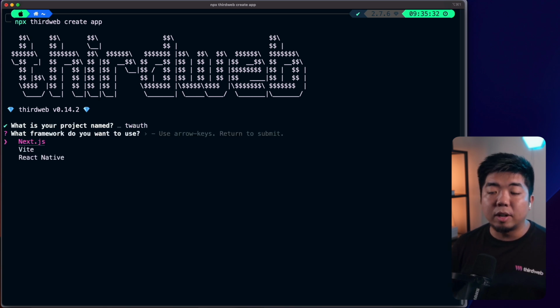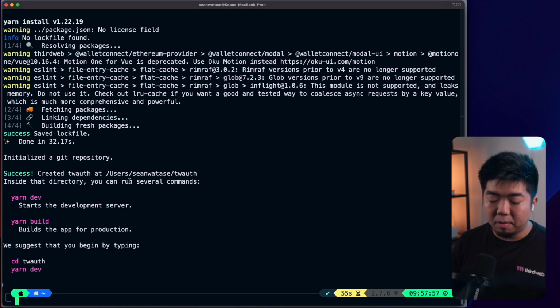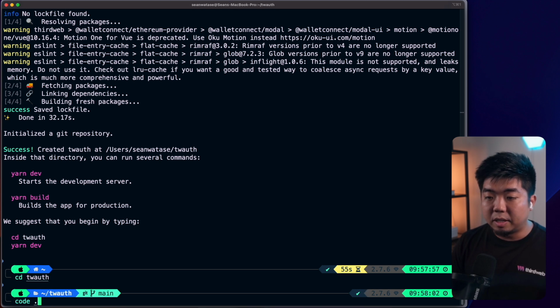You can select your framework. So right now we support Next.js, Vite, and React Native. For this tutorial, I'm going to be using Next.js, so we'll hit that. Once that's done, we'll change into our project here and open this up in our code editor.